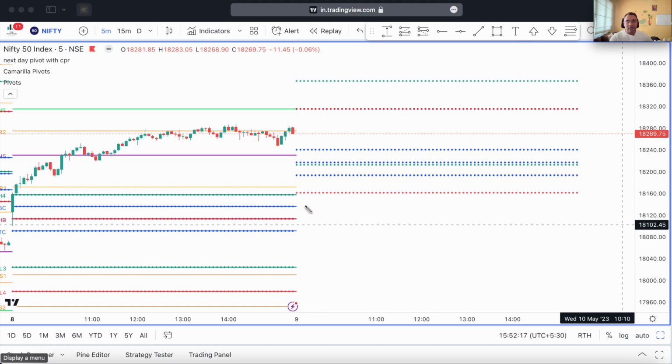You can trade if the open is below the CPR, that is below the L4 especially, not just the L3. If it opens somewhere here, the L4 will act as a support. If it opens somewhere below this level, then you can trade a pullback to the L4 and you can go short. That is provided both Nifty and Bank Nifty are opening below the L3 or the L4 level.